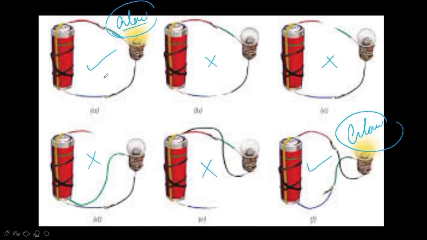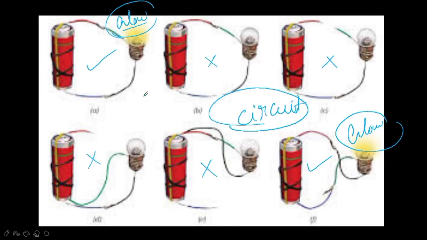In these two cases we have observed the glowing of the bulb. What is the reason? Because in these two structures we can see an electric circuit. So whenever we have an electric circuit, the bulb starts glowing, right? Now what do you mean by electric circuit? The electric circuit provides a complete path for the electricity to pass between the two terminals of the electric cell.